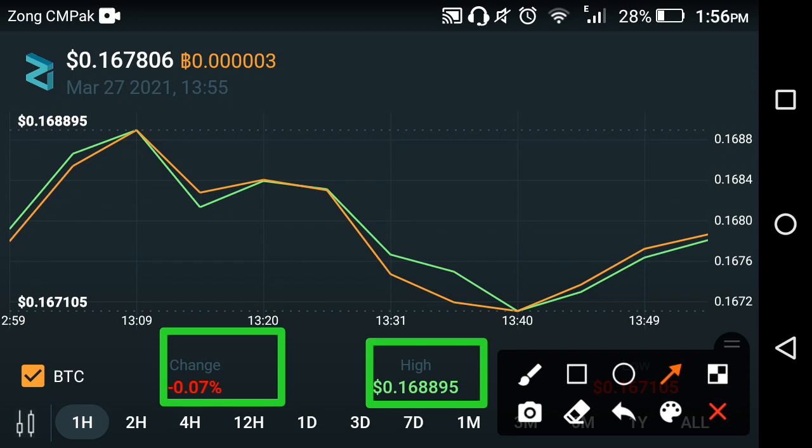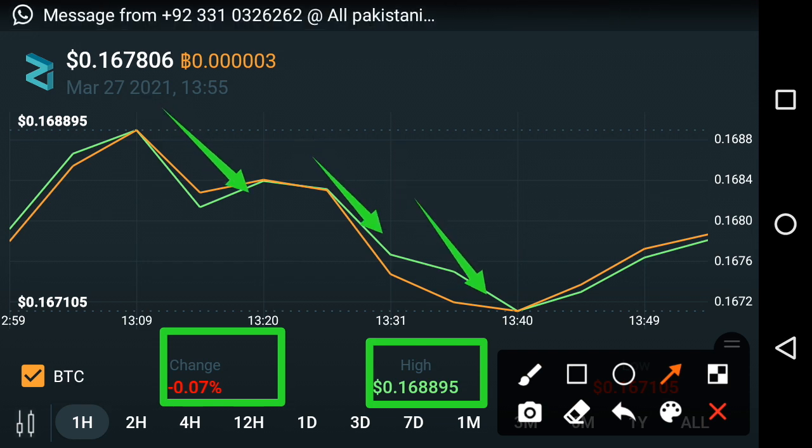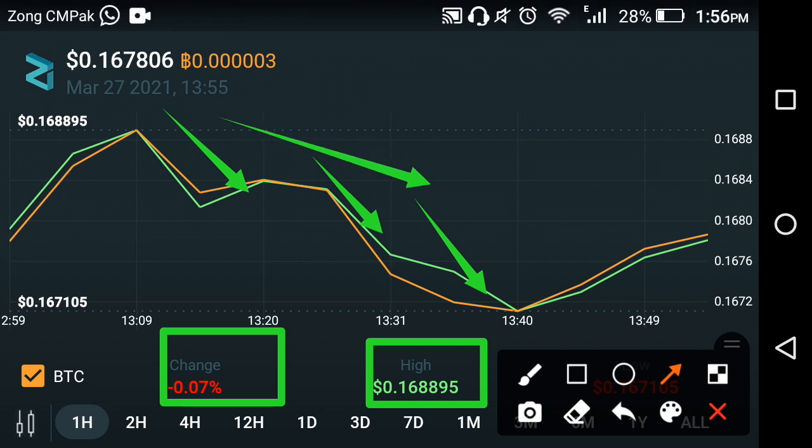As you can see the chart analysis of Zilliqa cryptocurrency. After a great fall, after a great dumping time, they start jumping upward again. As you can see here, they start jumping upward. So it's good news for all Zilliqa holders.